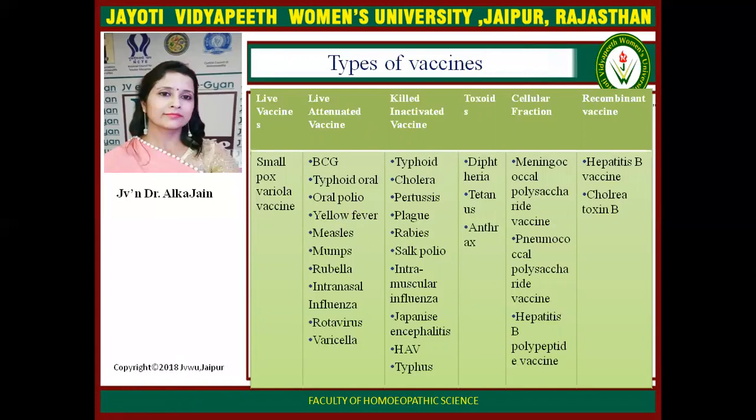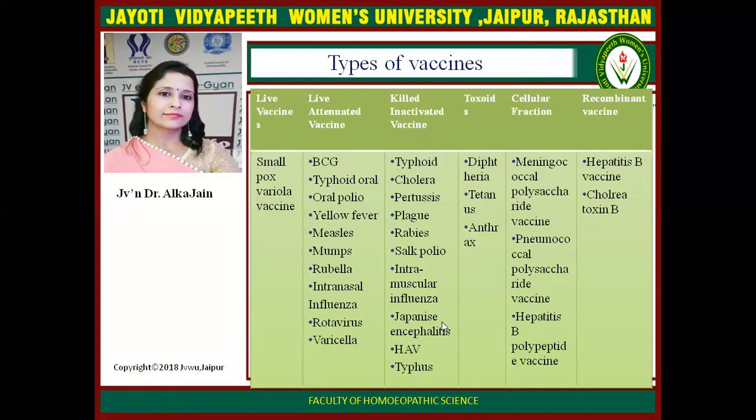Here is a difference between the two types of polio vaccines given: oral polio and inactivated polio vaccine. The oral polio is live, and the IPV is a killed inactivated vaccine. This is Sabin polio, and this is Salk polio. And MMR is also an example of live attenuated vaccines, and intranasal influenza, rotavirus and varicella. So in these diseases, live attenuated vaccines are given for immunization.